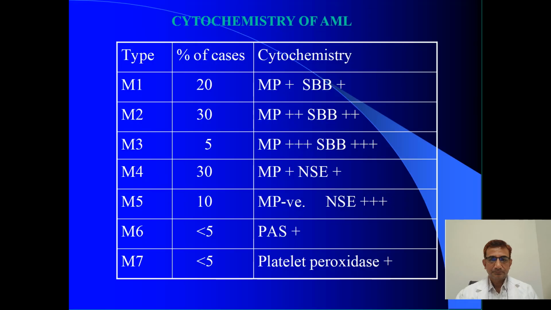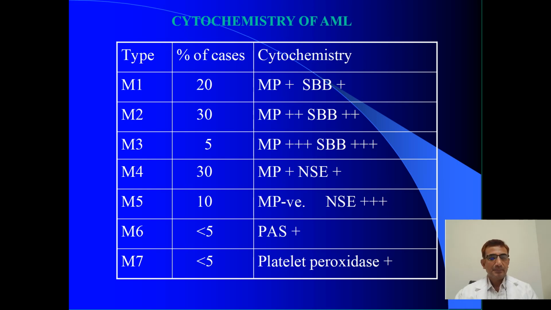So this is the cytochemistry of AML, that is M1 to M7. Percentage of cases, M3 is only 5%. The cytochemistry, we already discussed: myeloperoxidase and Sudan black are positive. But in M4 and M5, you can see nonspecific esterase is also positive. And M6 shows block positivity for periodic acid Schiff.